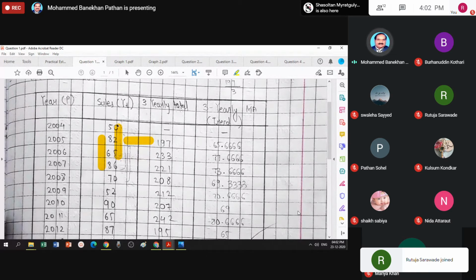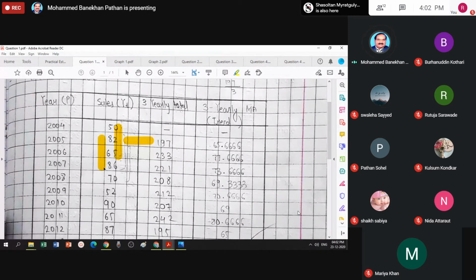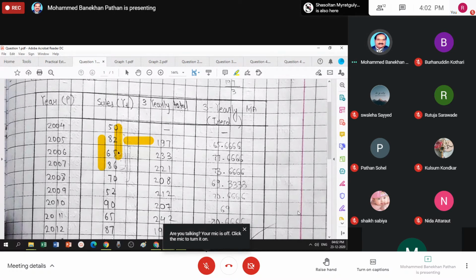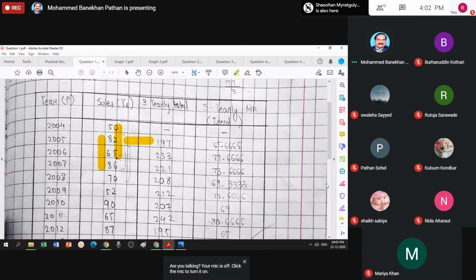So 50 will be eliminated and the next value of data is included in the new group. Now for these 3 values, 65 is the center. So the total of these 3 values will be in front of 65. Divide by 3 because it is a total of 3 values, so you get an average.